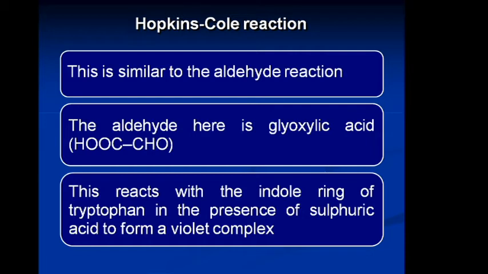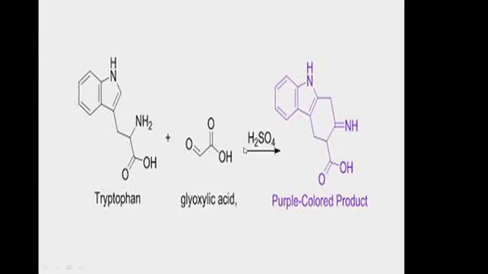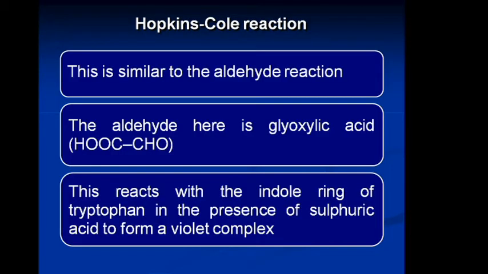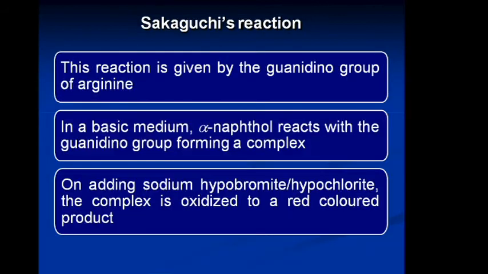See here, the tryptophan reacts with the acid in the presence of sulfuric acid to form a purple color product. This is the purple color product in the solution. So this reaction is called the Hopkins-Cole reaction.